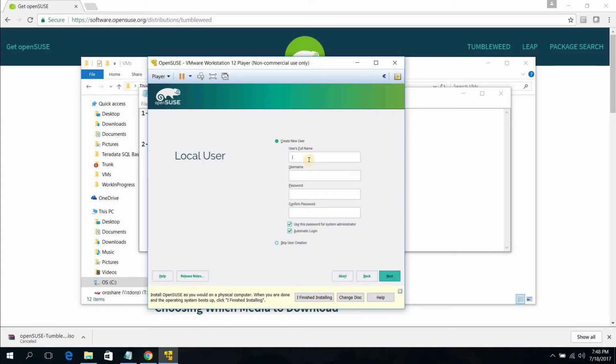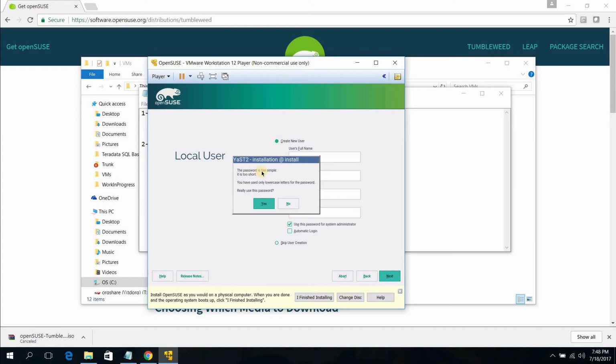Here I'm going to specify my user name. I'm also going to specify my password. Confirm password. Also, I would like to uncheck this automatic login so that whenever my machine boots up, it forces me to enter the password so that I can log in into my machine. Now click this next button.